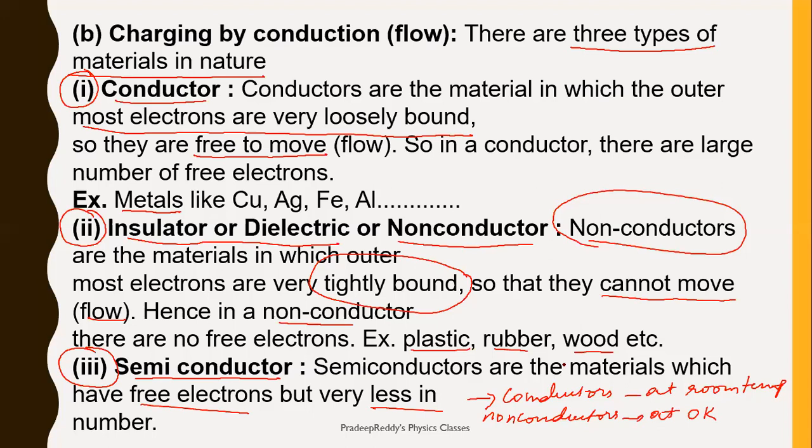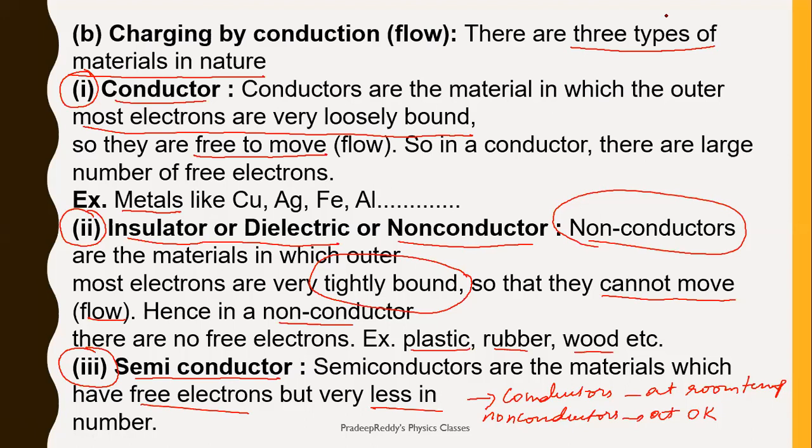So the conclusion of this slide is, depending on transfer of charge and electrical flow, there are three different types of materials possible. They are conductors, insulators, and semiconductors. In conductors, there are free electrons. They are loosely bound. Therefore, electrons are able to flow freely on the surface. Therefore, charge flow is possible in conductors.